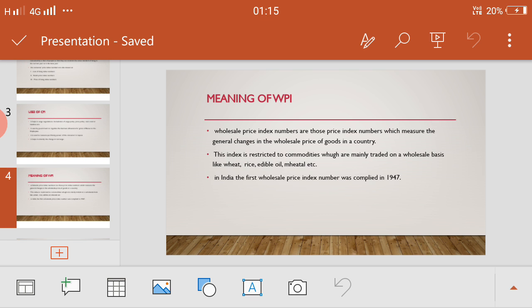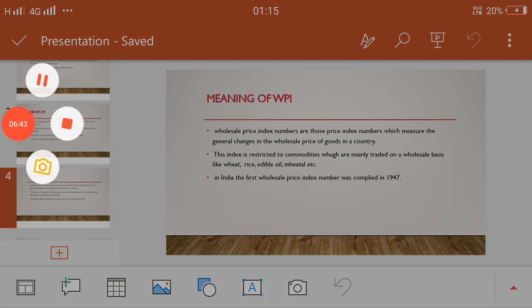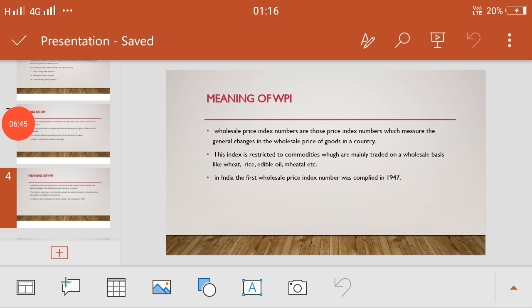Now come to the point, WPI. What is this? What is the meaning of WPI, and what are the uses of this WPI? Now listen, as CPI is directly linked with consumer retail prices, likewise the wholesale price index number is directly linked with the wholesale market.